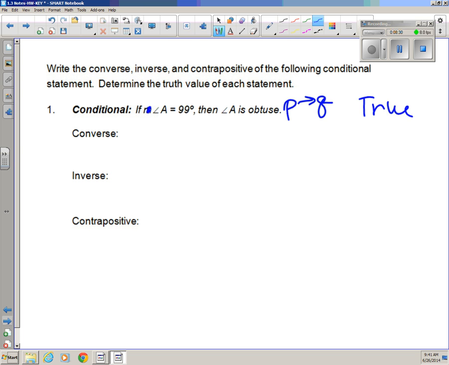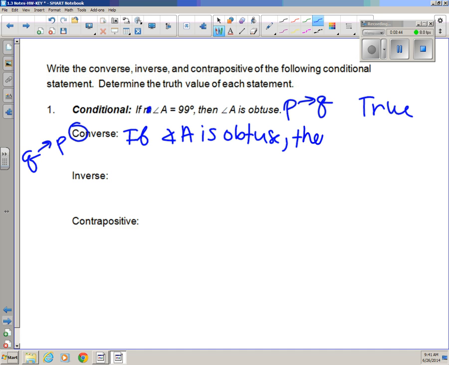The converse just says I need to change the order. I need to actually write this sentence. If angle A is obtuse, then angle A measures 99 degrees. Well, is that true? If I have an obtuse angle, does it have to measure 99 degrees? The answer should be, well, it could, but it doesn't have to.